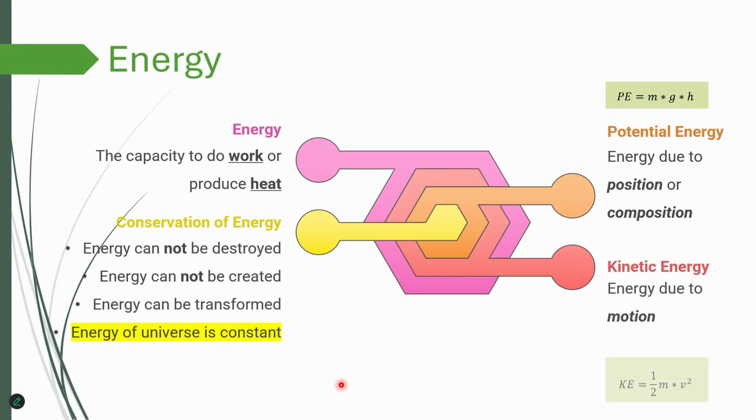And there's also a kinetic energy. Kinetic energy of an object is energy that's due to motion of an object. And it depends on the mass, as you can see from this equation. It depends on the mass and velocity. And here we have an equation for potential energy, which is mgh. M is the mass, g is gravitational acceleration, and h here denotes height. So when we say energy due to position, we actually refer to energy due to height. The objects that are higher, they will have more potential energy.